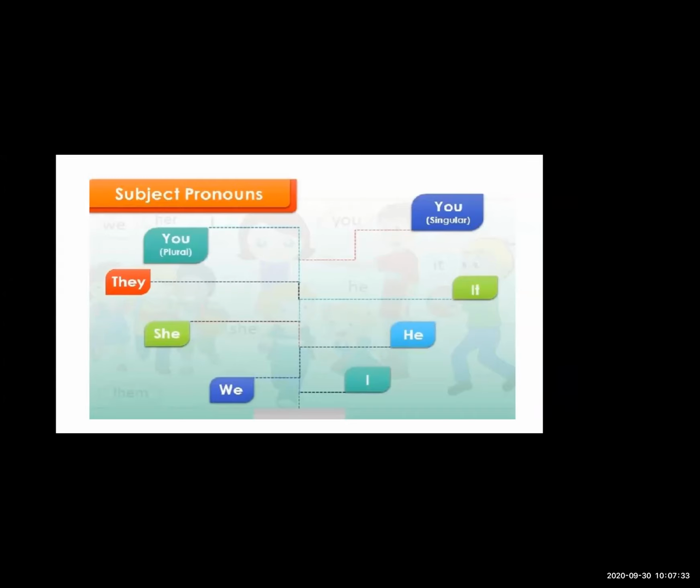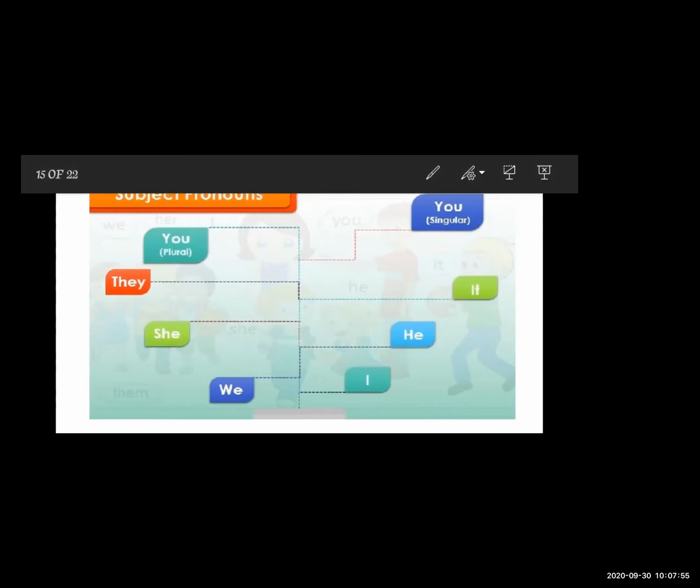Now we, if more than one people are there with you, then it will be as a we. So we, she, they, these all are, and I, he, it, and you is both used for singular and plural both, that we are going to see further. Okay, now if you are writing, write it fast.